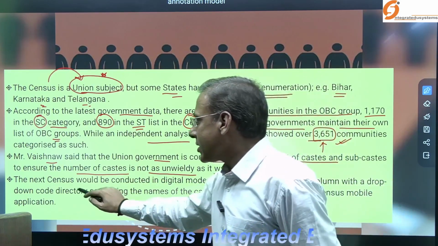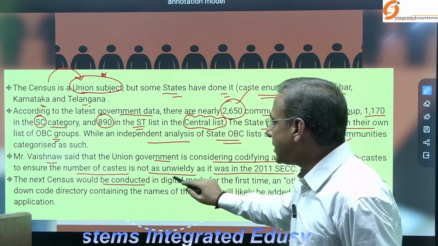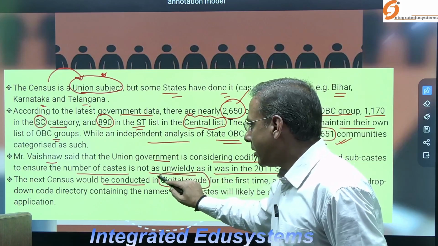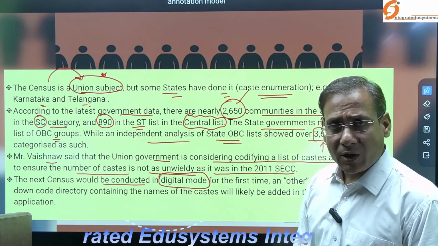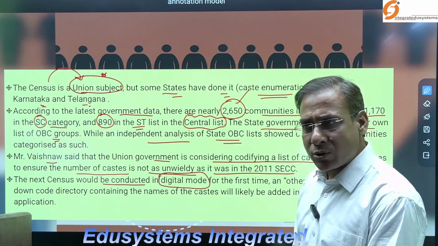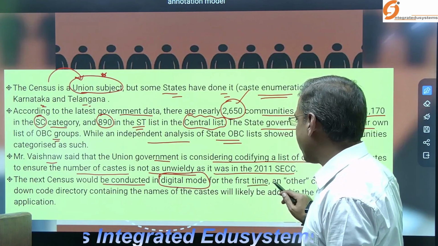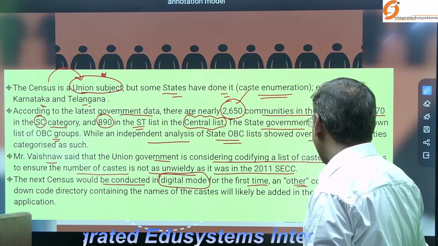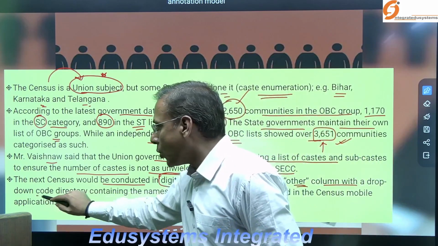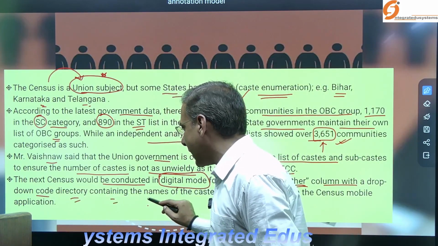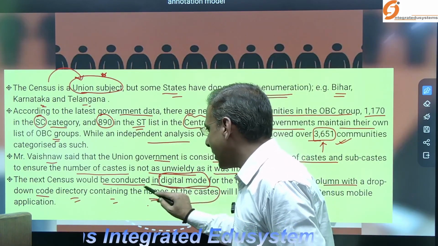Now, the next census would be conducted in digital mode. According to the report, the government is going to conduct the next census in digital mode for the first time. A column with a drop-down code directory containing the names of castes will likely be used.